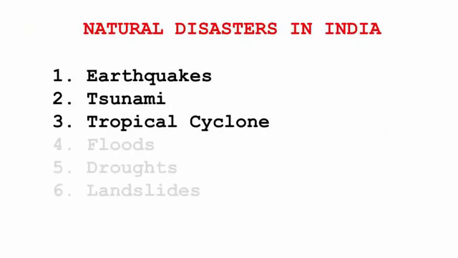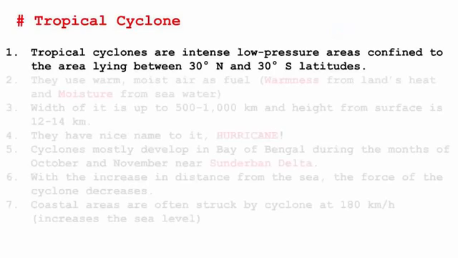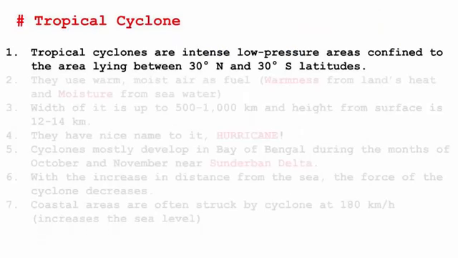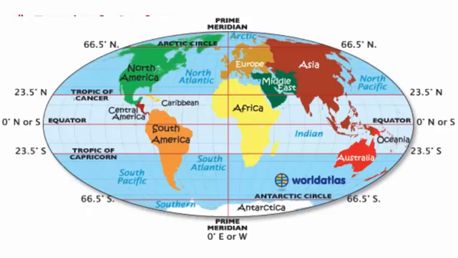So the third type of disaster is caused by tropical cyclones. So remember this point, air always moves from high pressure to low pressure areas. So tropical cyclones are intense low pressure areas. And by the name of it, you can figure out tropical. The meaning of tropical is areas between the Tropic of Capricorn in the south to the Tropic of Cancer in the north. So the region in between is called tropical. It is also called the equatorial region.